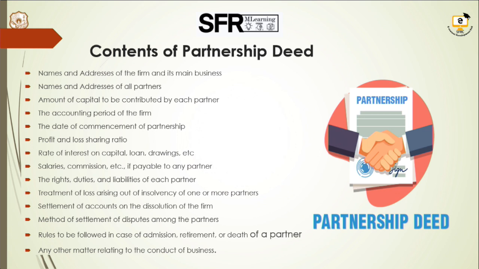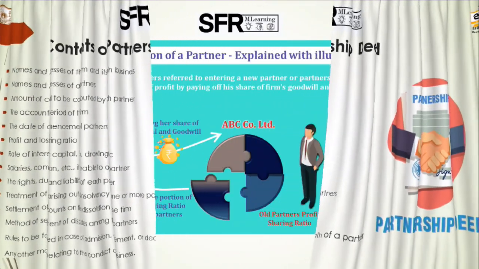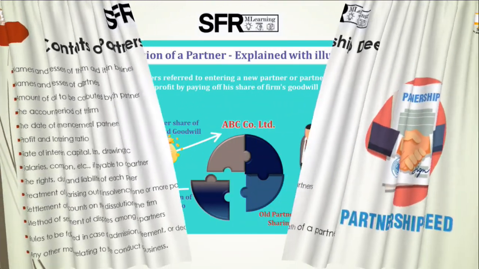Then the settlement of accounts on the dissolution of the firm also has to be specified. Then the mode of settlement of disputes among partners has to be specified. Then it has to specify the rules to be followed in case of admission, retirement and death of a partner. Any other matters related to the contract of business have to be specified in the partnership deed.